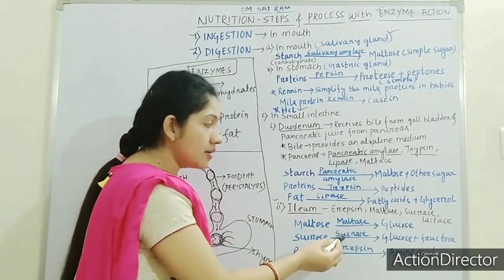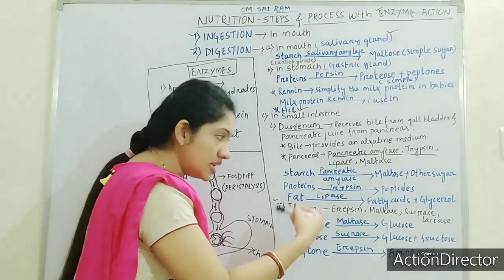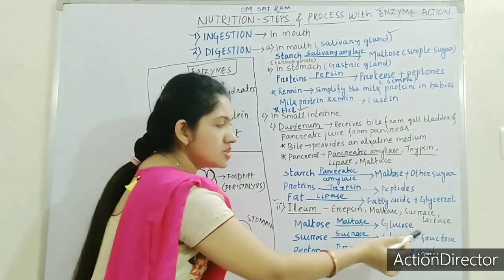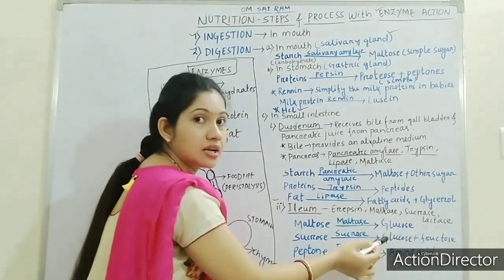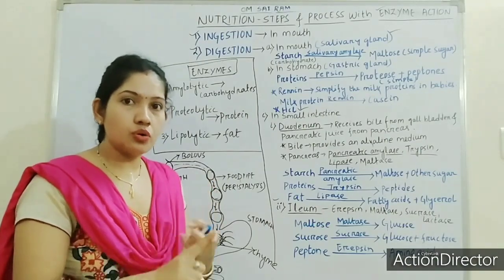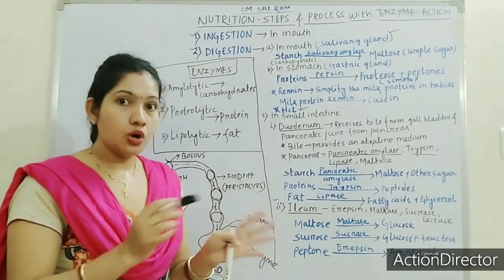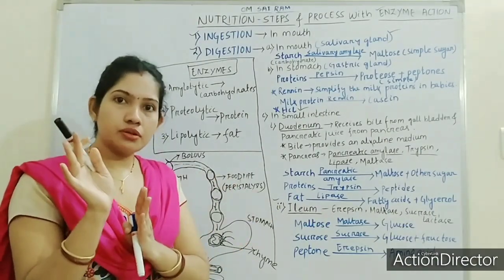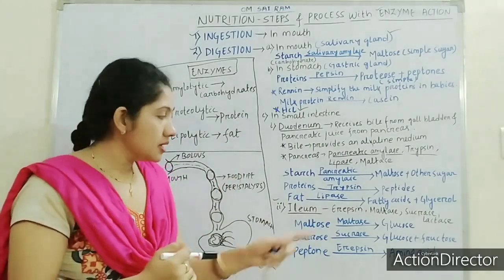Sucrose, by the help of sucrase, again will be converted into glucose and fructose. Single or double? Single. Remember the single sugar examples I mentioned: glucose, fructose, galactose, and so on. All of them end with -ose. And the double sugars,